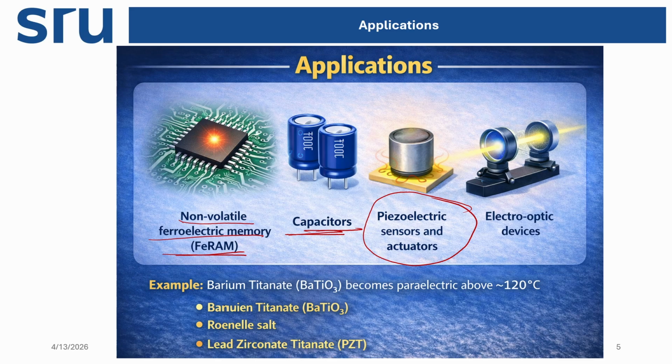For example, barium titanate, Rochelle salts or lead zirconate titanate are materials which show this ferroelectric behavior.